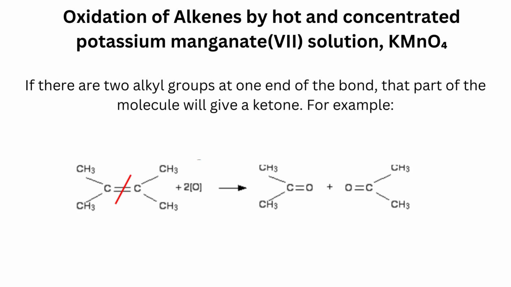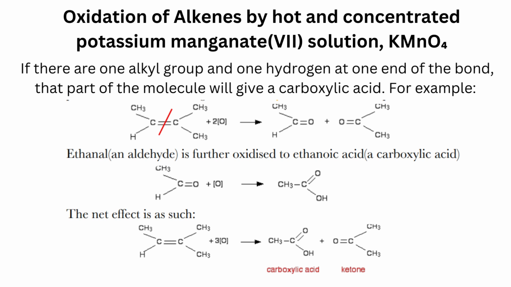If there are two alkyl groups at one end of the bond, that part of the molecule will give a ketone. For example, here the example is shown. You get two ketone molecules. If there is one alkyl group and one hydrogen at one end of the bond, that part of the molecule will give a carboxylic acid, which is shown here.